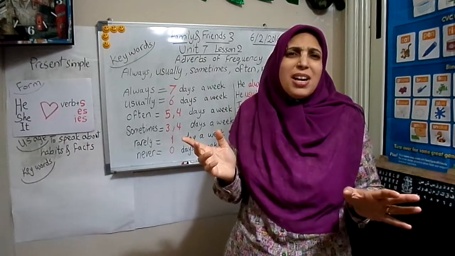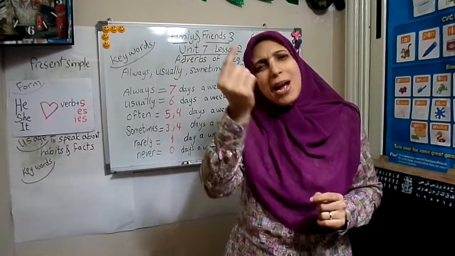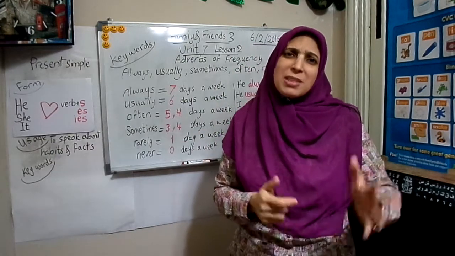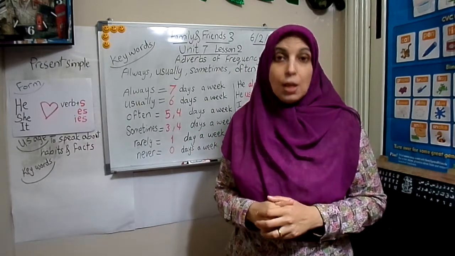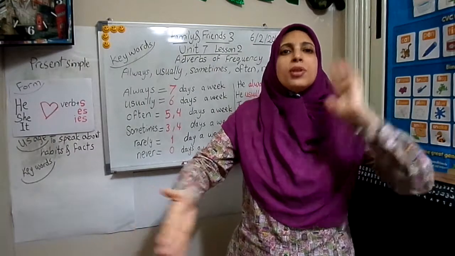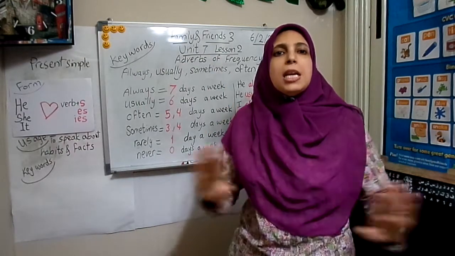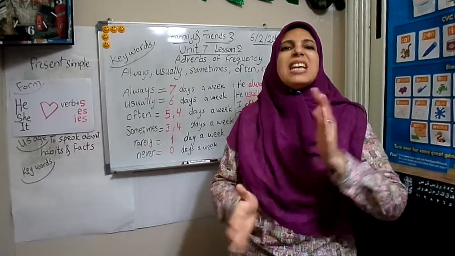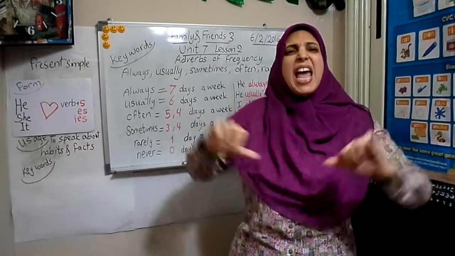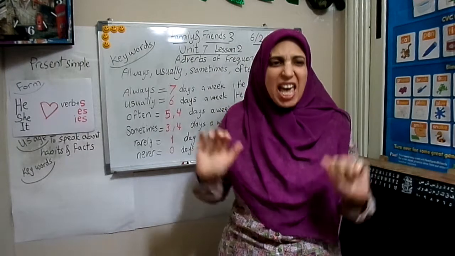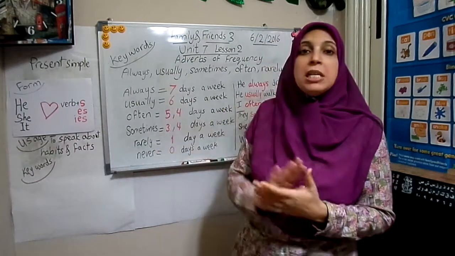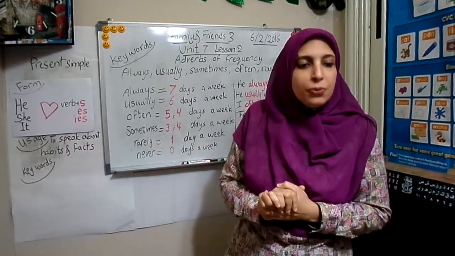I don't like it very much, so 1 day I drink it because mom says it's healthy. When I say I never drink milk, this means I drink it 0 days. I don't drink it at all. This means I hate it. So these are the meanings of adverbs of frequency.